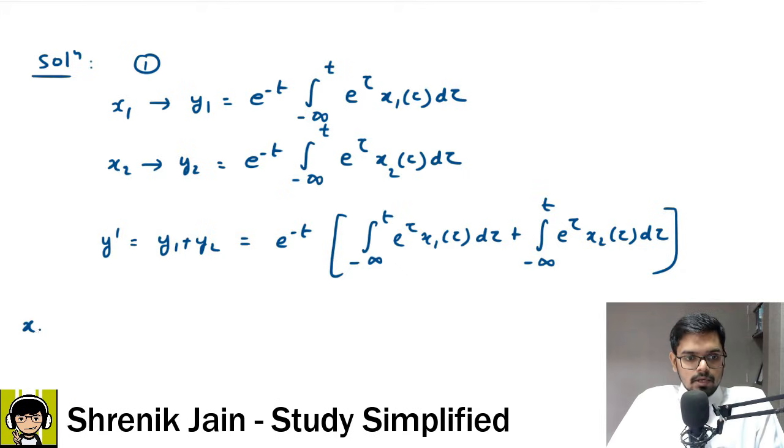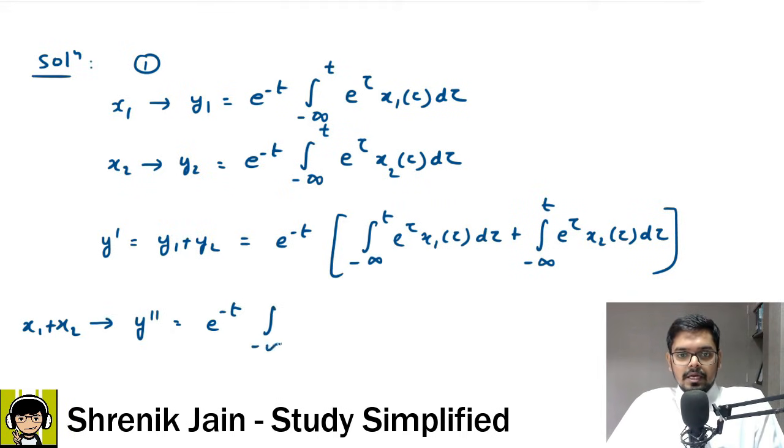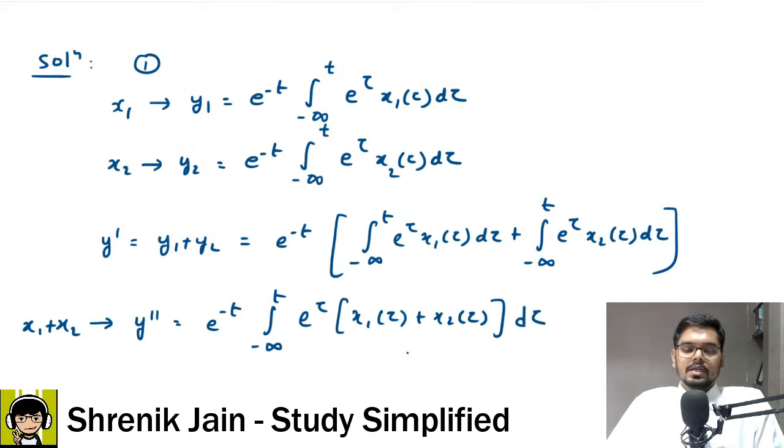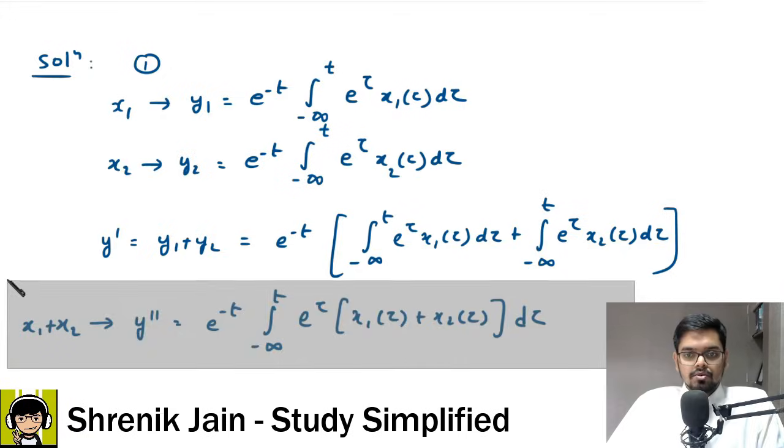Now if my input is x1 plus x2, then what is my y double dash? In that case, e to the power minus t, integral minus infinity to t, then e to the power tau, input is now x1 of tau plus x2 of tau, and then d tau. So smart students can conclude here only, seeing y dash of t and y double dash of t, both of them are same.